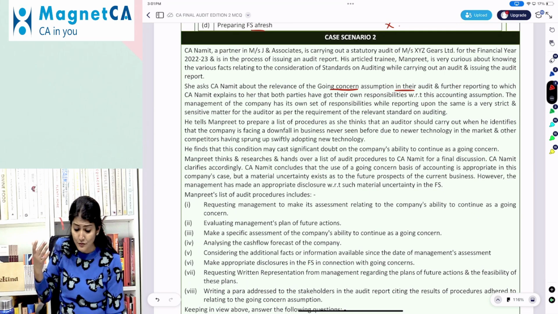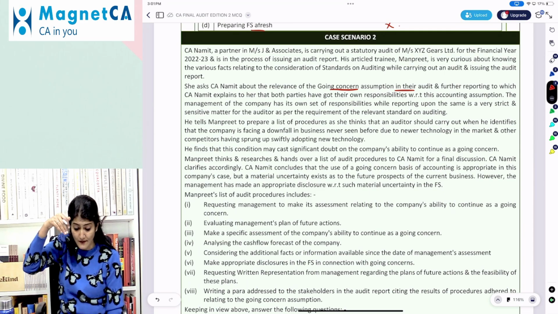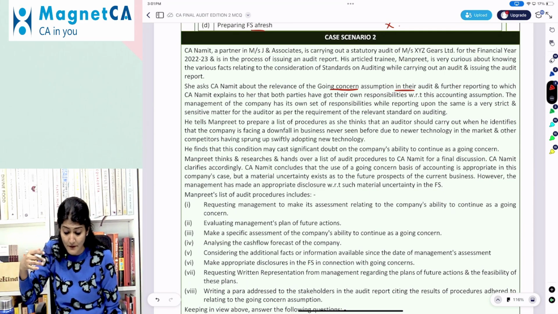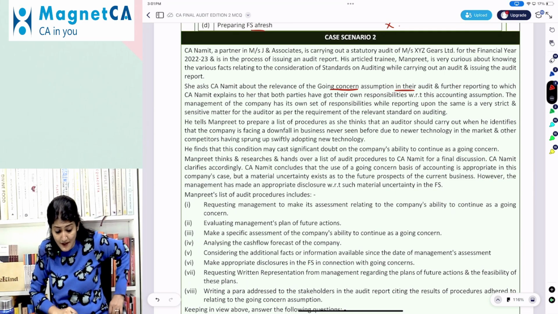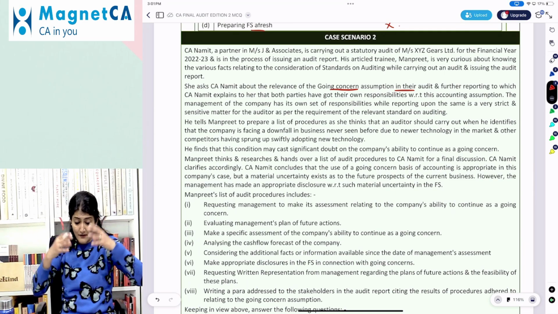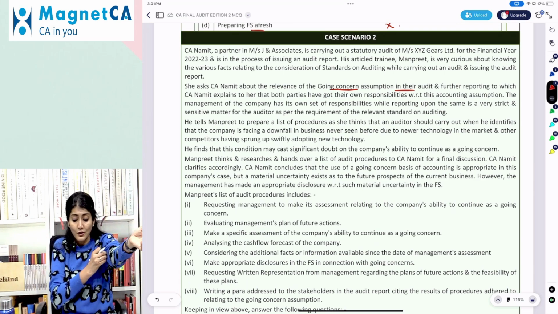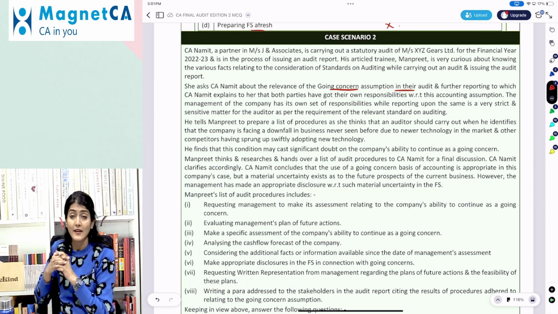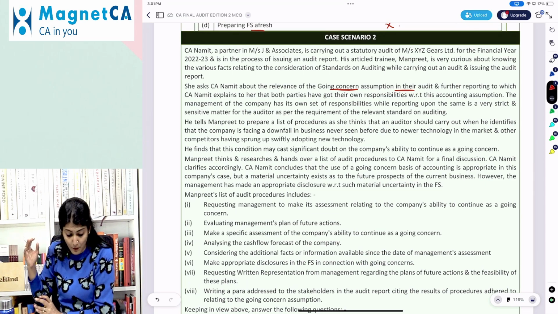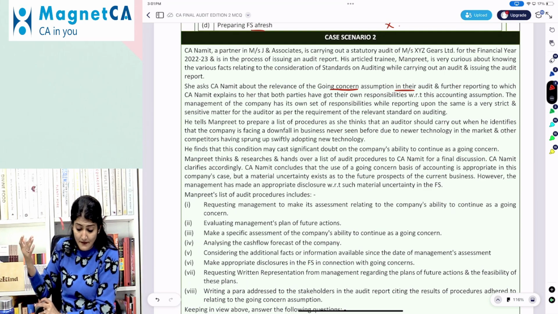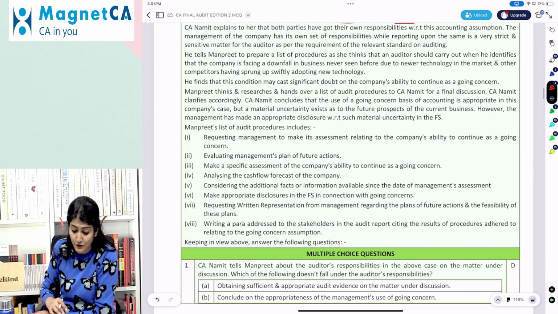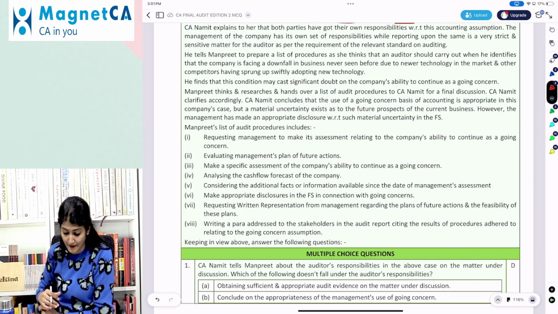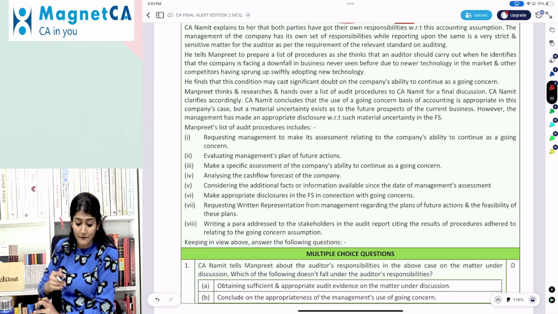He tells Manpreet to prepare a list of procedures that she thinks an auditor should carry out when he identifies that the company is facing a downfall in the business never seen before, due to newer technology in the market and other competitors having sprung up, swiftly adopting the new technology. He finds that this condition may cast significant doubt on the company's ability to continue as a going concern. Manpreet thinks and researches and hands over a list of audit procedures to Namit for a final discussion. CA Namit clarifies accordingly.